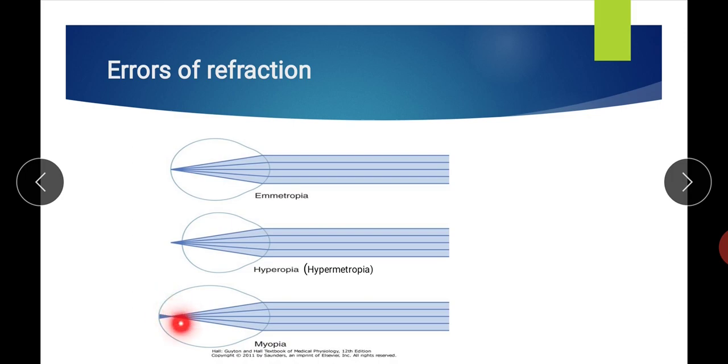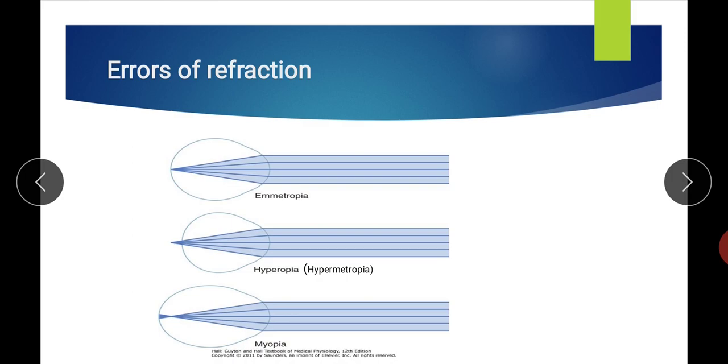Here the focal point is in front of the retina, and this results either from a large anteroposterior diameter of the eyeball, or from excessive power of the lens. Normally, physiologically, there is no means to decrease either the anteroposterior diameter of the eyeball or the power of the lens. If the power is already high in the relaxed ciliary muscle state, we have no means to decrease it.